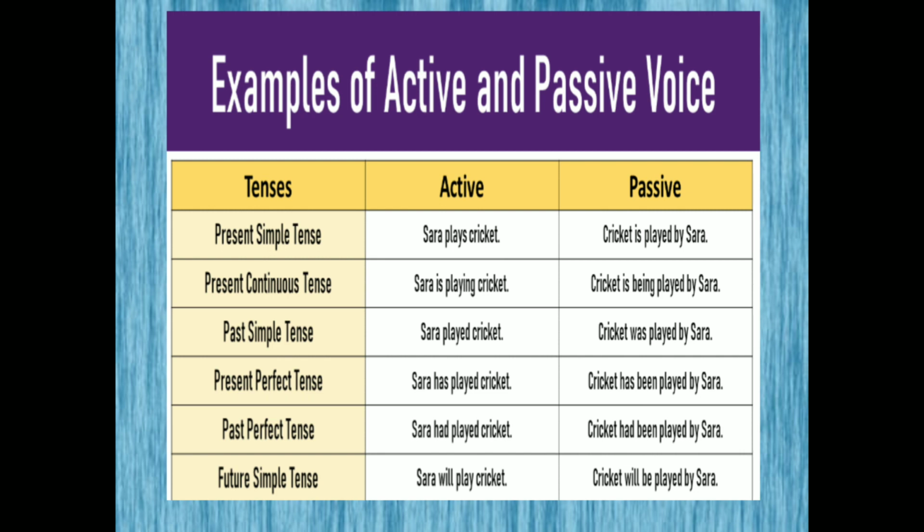Past perfect tense, Sarah had played cricket and cricket had been played by Sarah. And in future simple tense, Sarah will play cricket and cricket will be played by Sarah. These all are the examples of the active voice and passive voice.